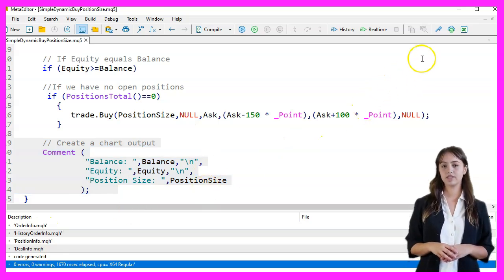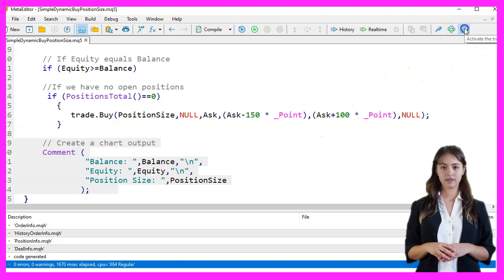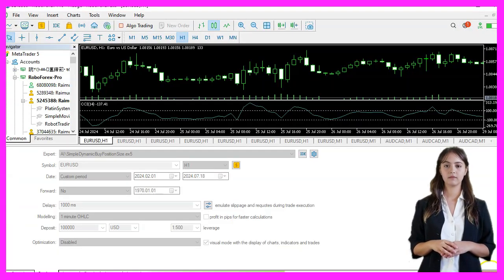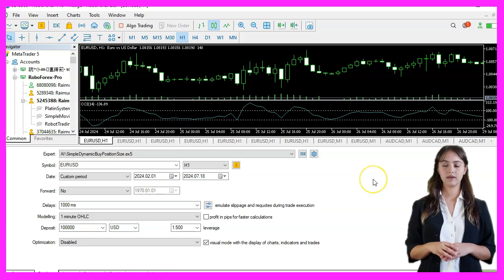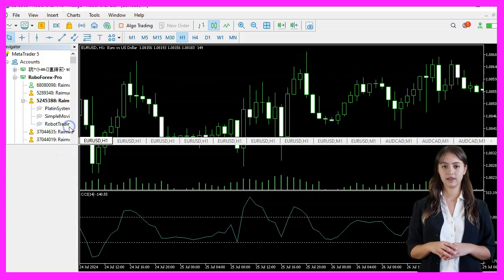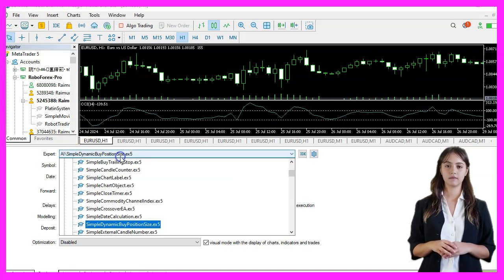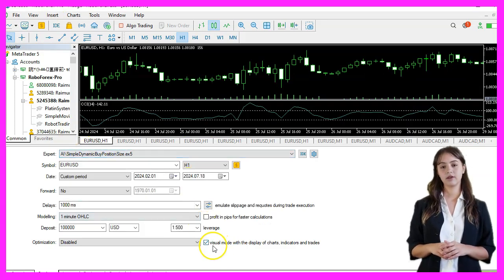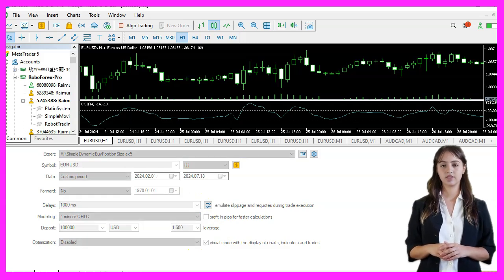If the compilation is successful, we go back to Metaeditor by pressing F4 or clicking on the icon. Back in Metaeditor, we press Ctrl and R to start the strategy tester. Pick the expert advisor that we have just created, enable the visual mode, and start a strategy test. We should then see the expert advisor on the chart.